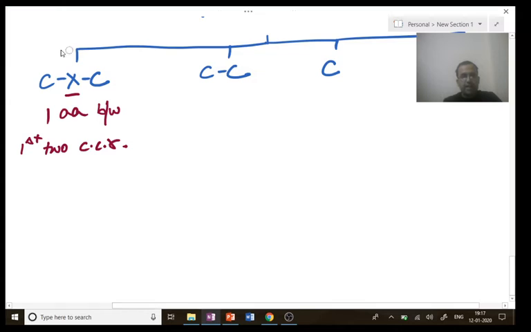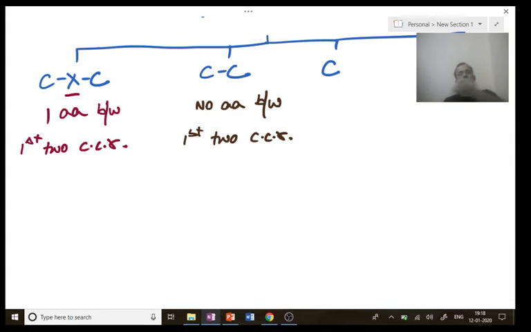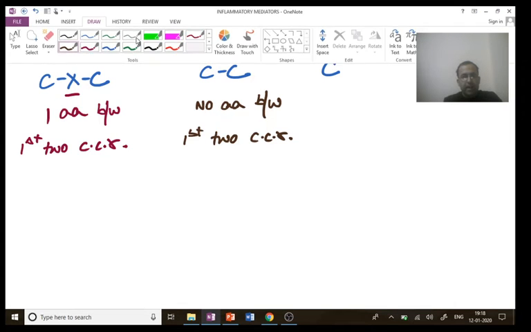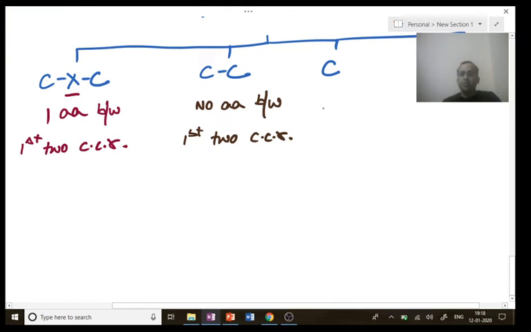Next, CC, how many amino acids are there? There is no amino acid between the first two conserved cysteine residues. What it means is that cysteine in a chemokine was located at four positions. Those positions are almost fixed. In CXC, there was one amino acid between the first two. CC, no amino acid. C, in C, one C is also missing.